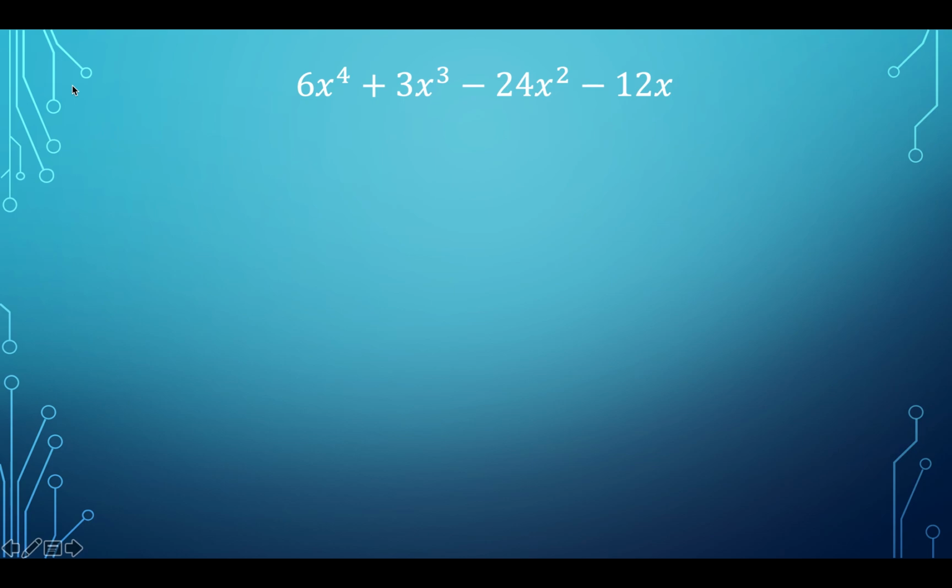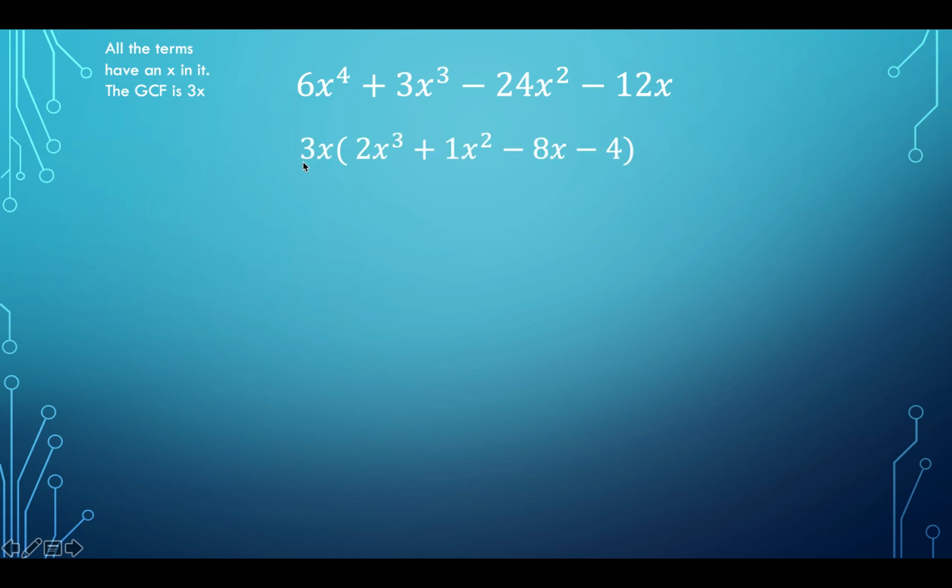So in this problem, we have 6x to the fourth plus 3x cubed minus 24x squared minus 12x. Okay, each term has an x in it. When that happens, we have to pull out our greatest common factor. Since they all have an x in it, and each of these numbers also have a greatest common factor, the greatest common factor here is 3x. So we go ahead and pull out the 3x, and then we get to factor the rest of this problem.